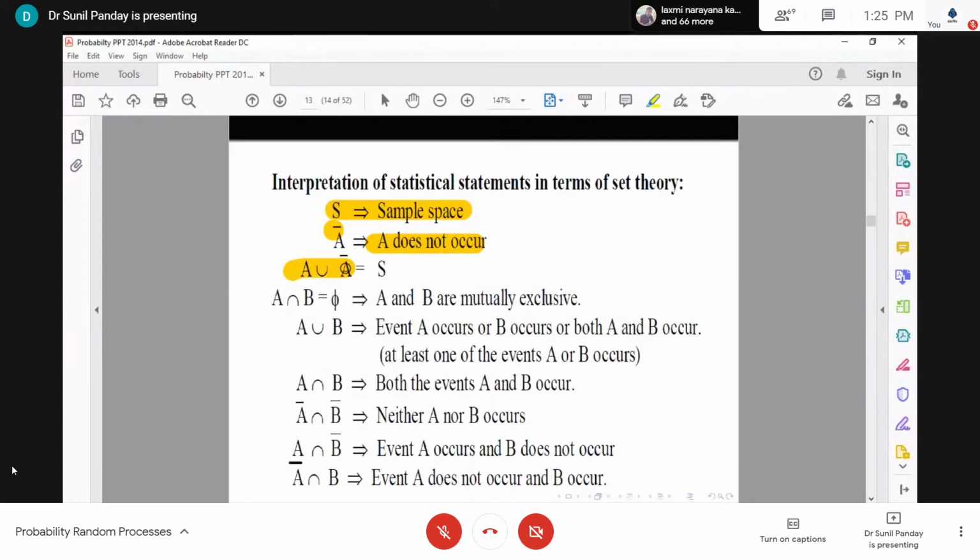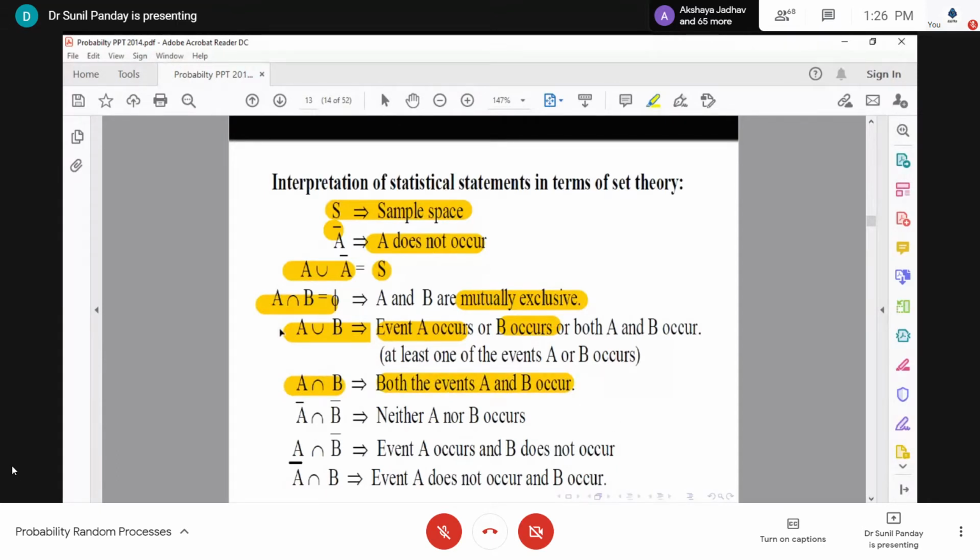Then A union A bar is always equal to the sample space, where A bar is the complement of A. Then A intersection B empty means A and B are mutually exclusive. Then A union B means event A occurs or B occurs, or both A and B occur. A intersection B means both the events A and B occur.